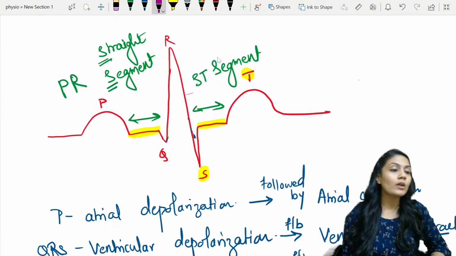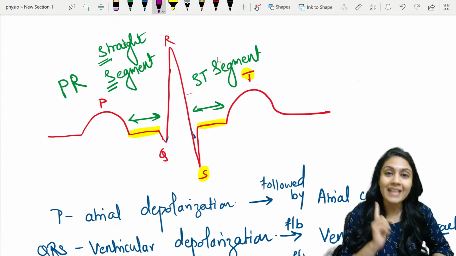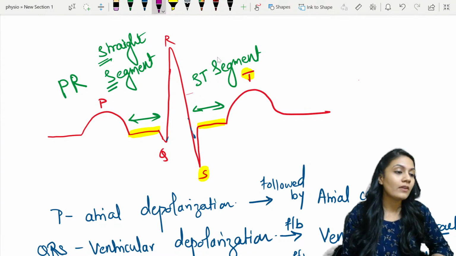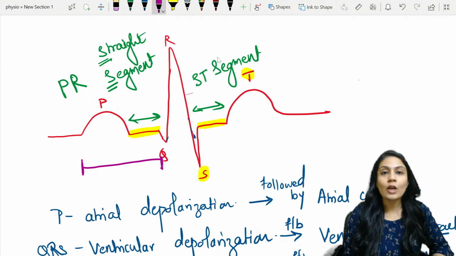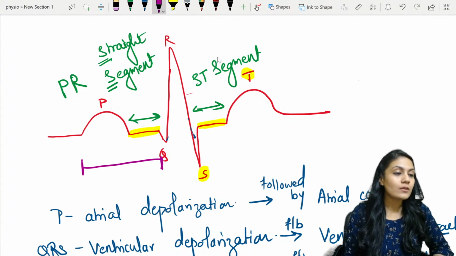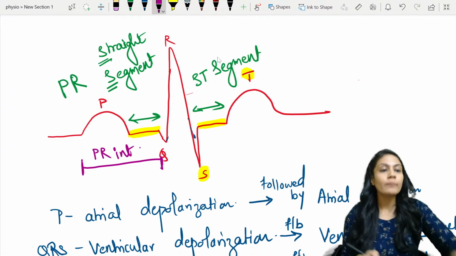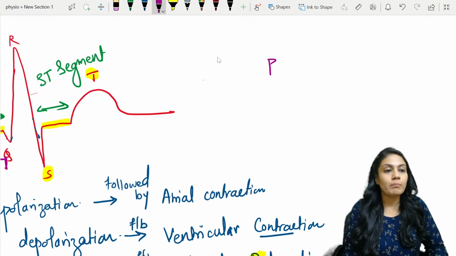If I have to measure the duration from the beginning of the P till the starting of the Q, that is called the PR interval. Okay, so write down what is the PR interval.